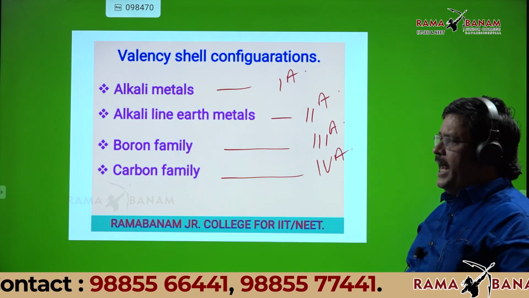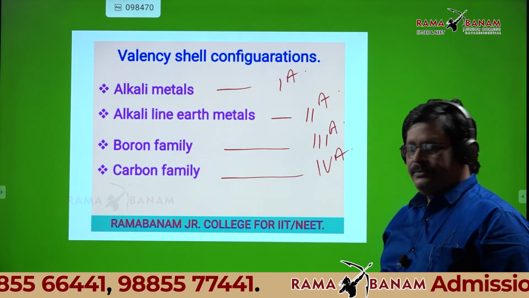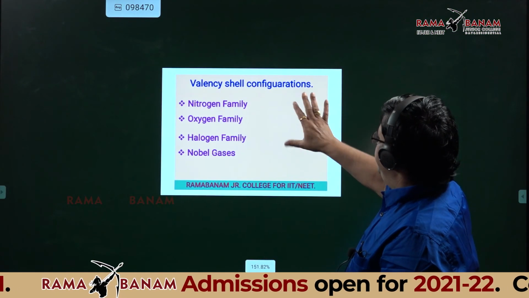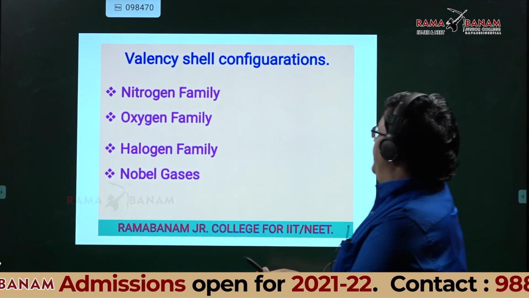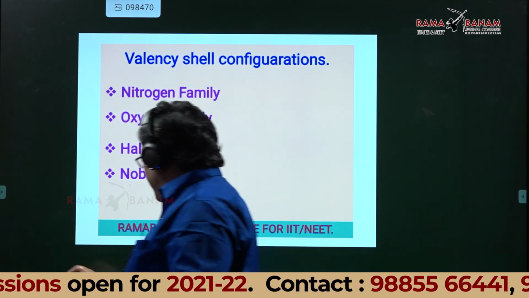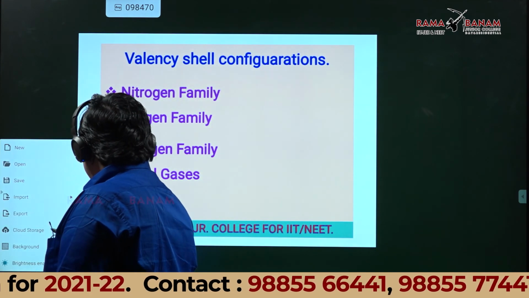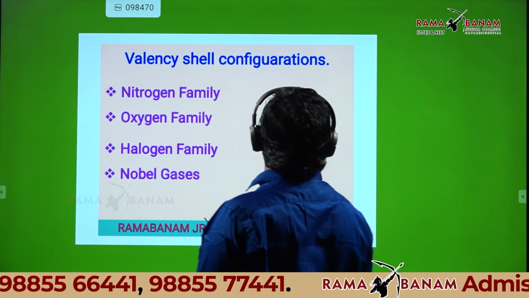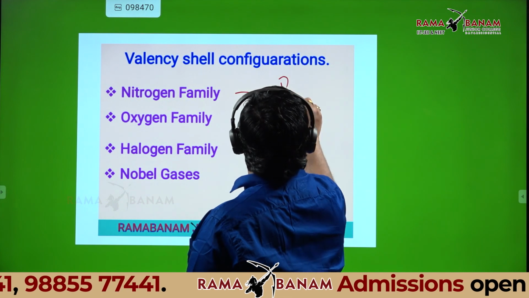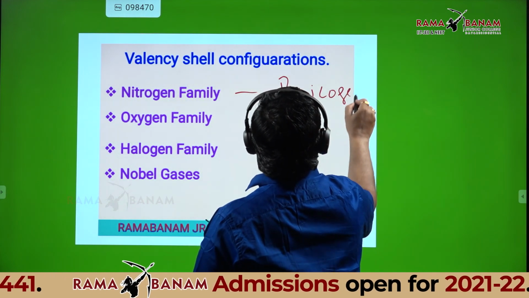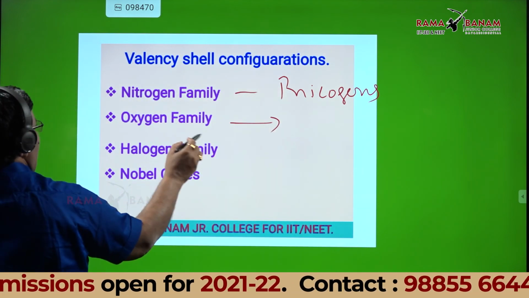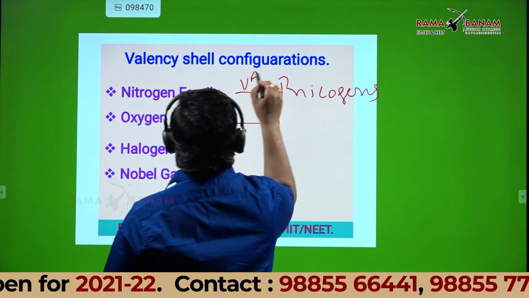Can I go to the next slide? Nitrogen family, pnictogens. Nitrogen family is 5A.